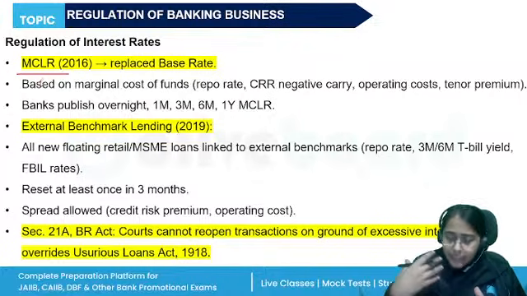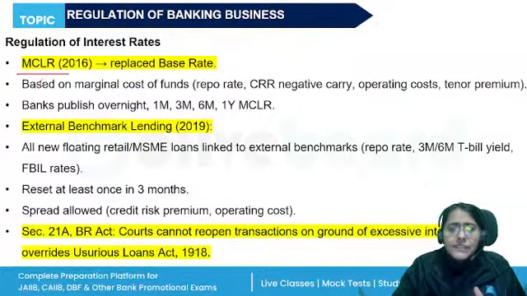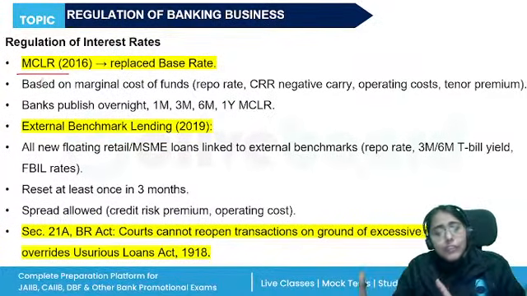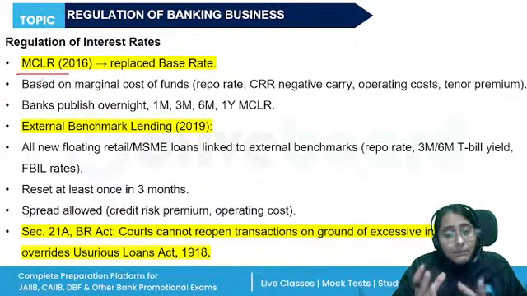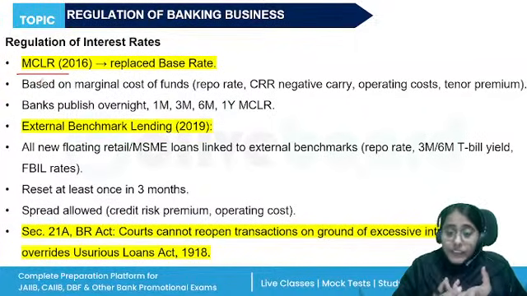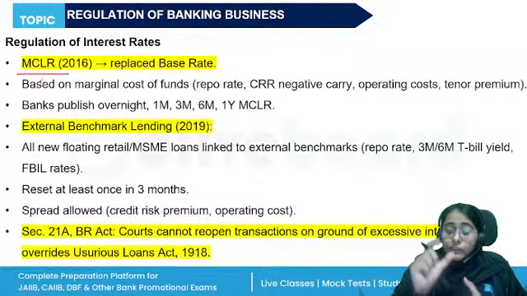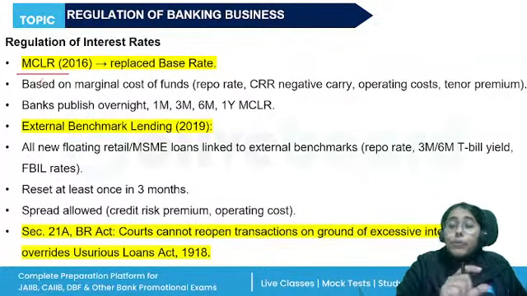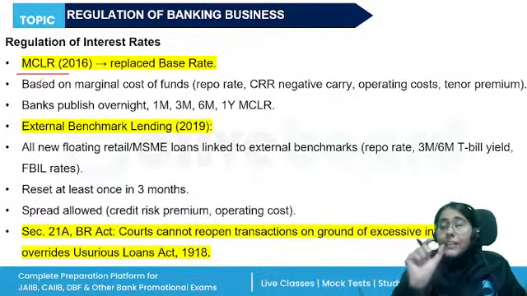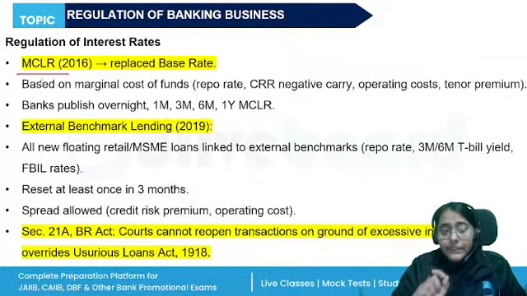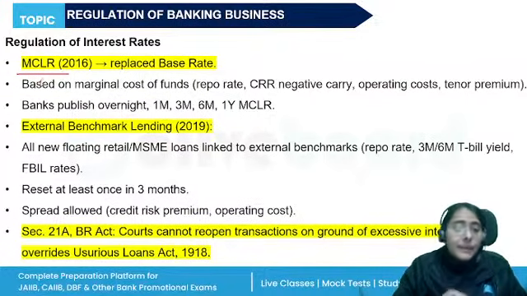Base rate takes into account the operating expenses, the expenses needed to maintain the CRR. MCLR considers the deposit rate, repo rate, as well as the operating cost. So MCLR takes into account the repo rate. Base rate did not include the repo rate. These are the differences between base rate and MCLR.